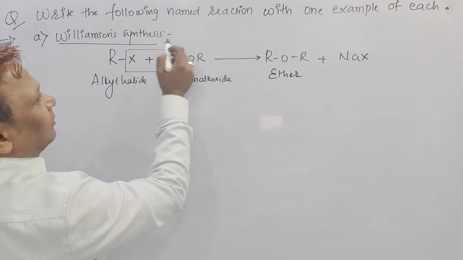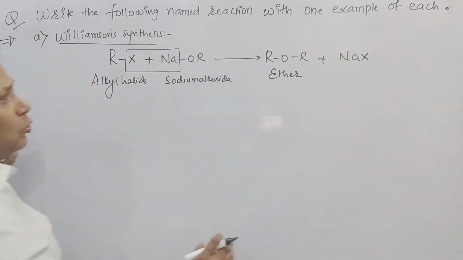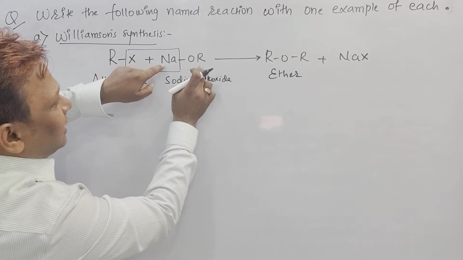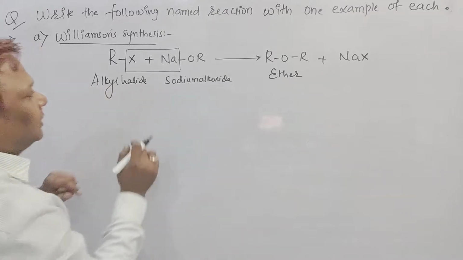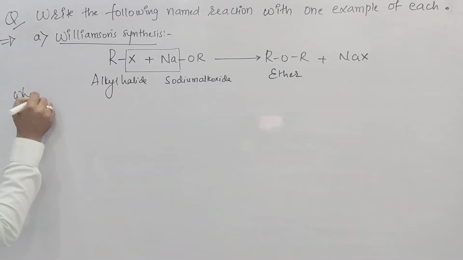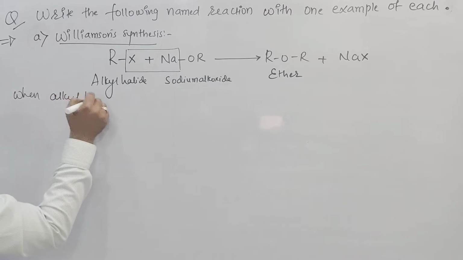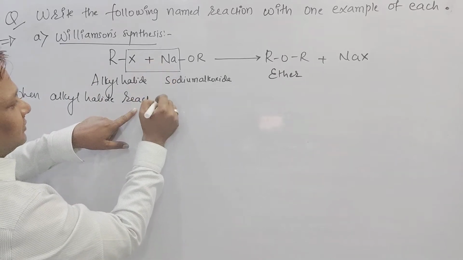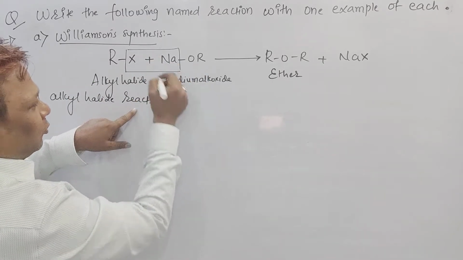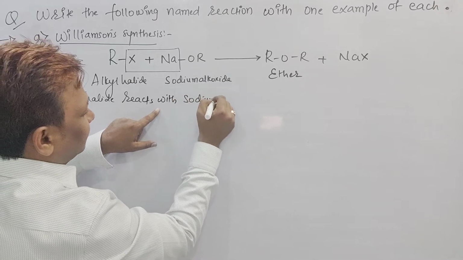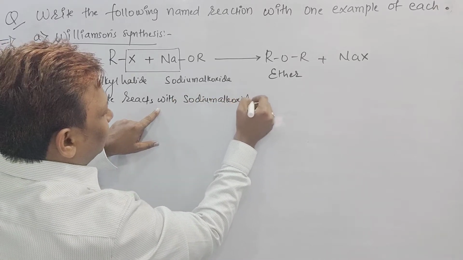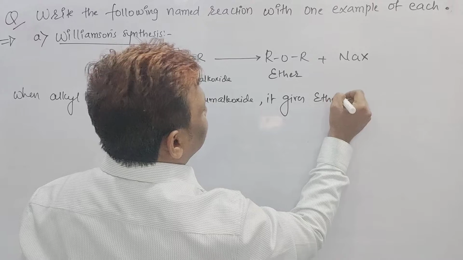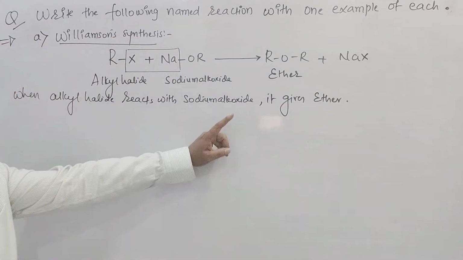They ask: write the following name reaction with one example. This is the reaction which we wrote. Just write down the statement. How to write the statement? When RX reacts with RONa, means alkyl halide reacts with sodium alkoxide, what does it give? It gives ether. This is Williamson synthesis.